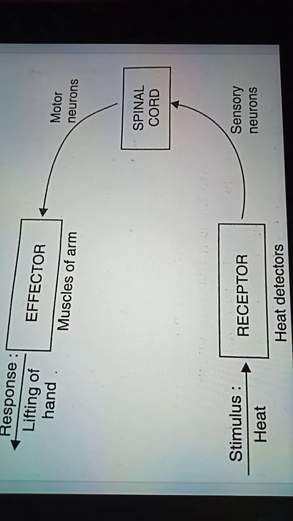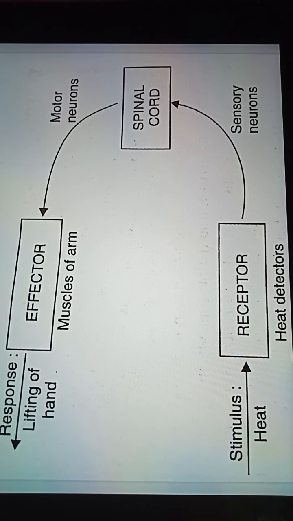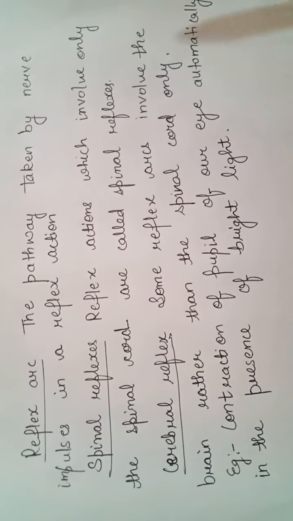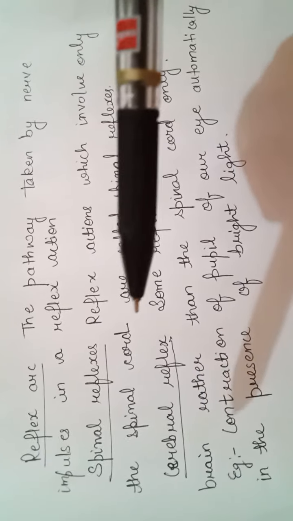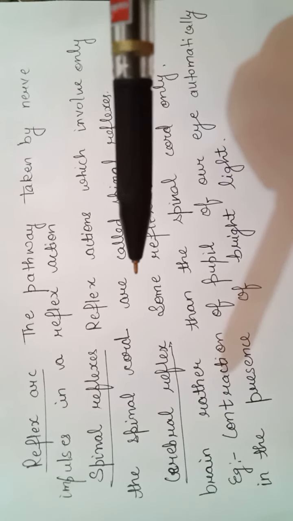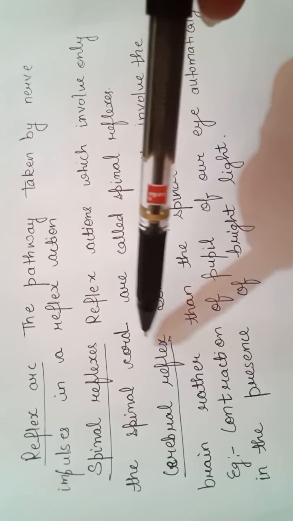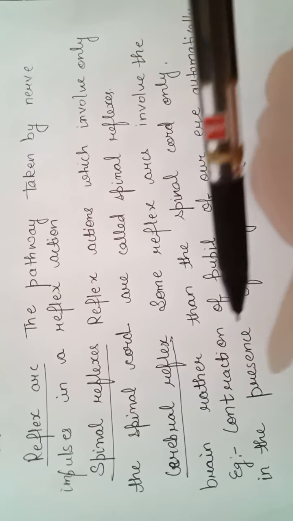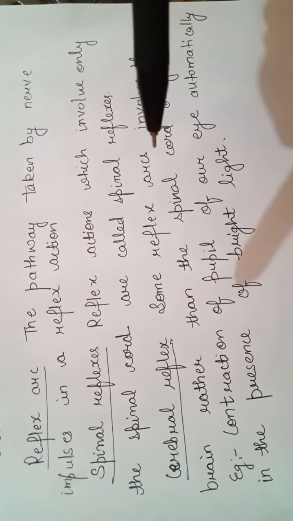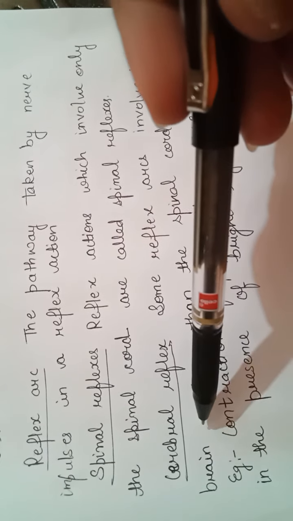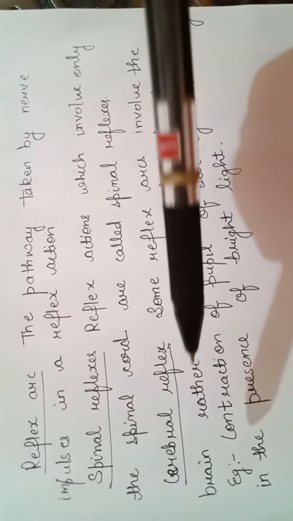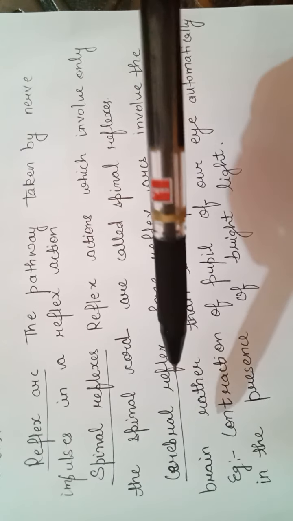Now we will discuss the types of reflex arcs. These are of two types, that are spinal reflexes and cerebral reflexes. What are spinal reflexes? Those kinds of reflex actions in which the spinal cord is involved. And cerebral reflexes are those in which the brain is involved rather than the spinal cord. So that's why they are known as cerebral reflexes.